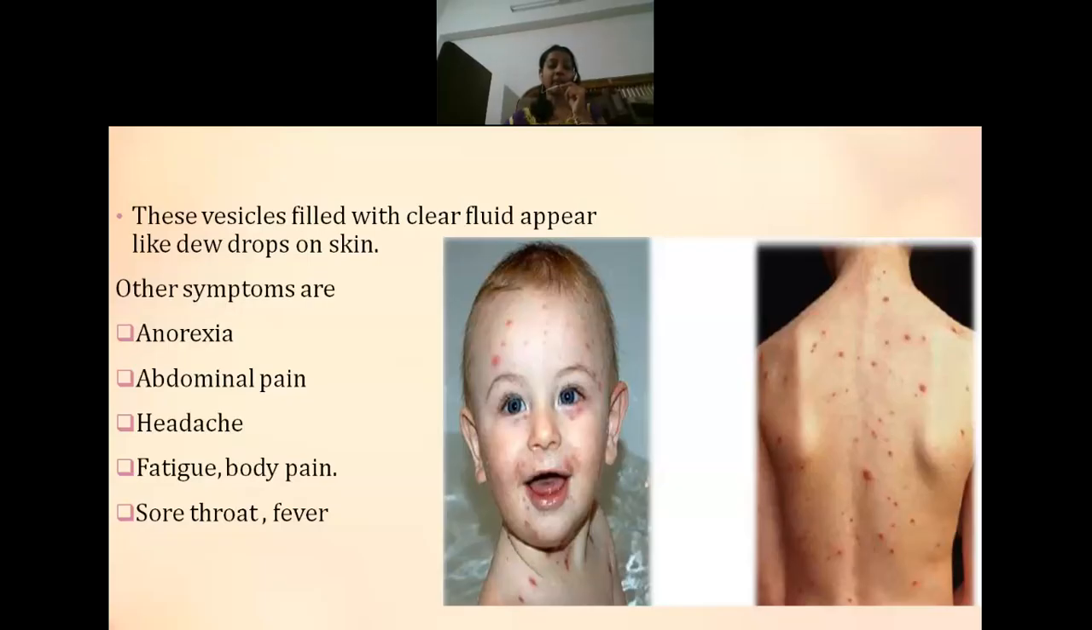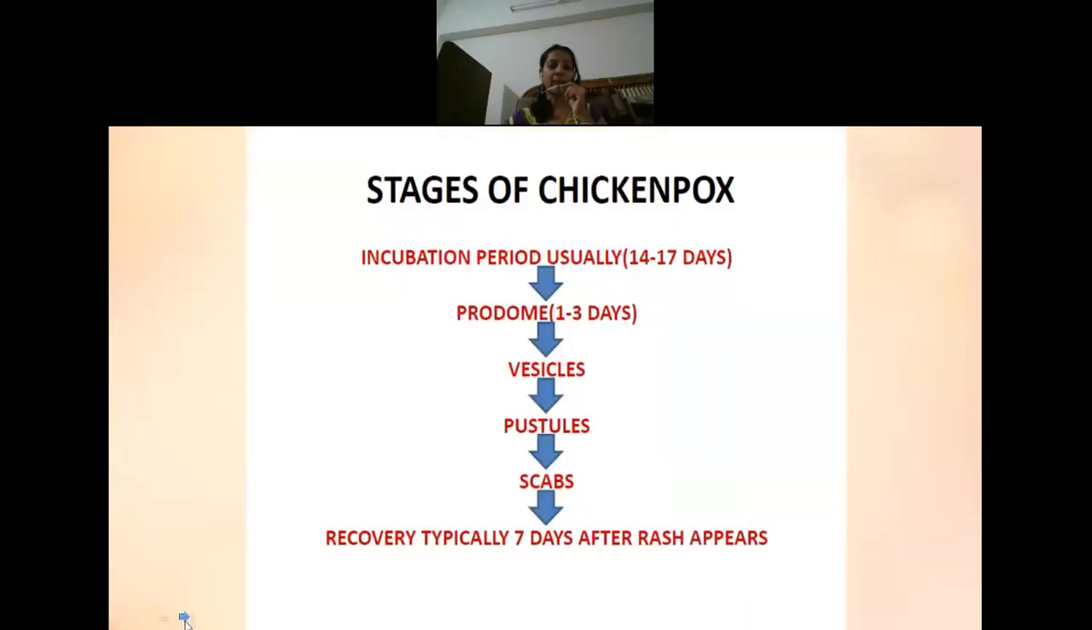Along with the rashes, at that time the individuals will also be complaining of anorexia, fatigue, headache may be there, fever or sore throat. Then body pain will usually be present. They will be complaining of severe body pain. Some people also have abdominal pain. So that is regarding chickenpox.